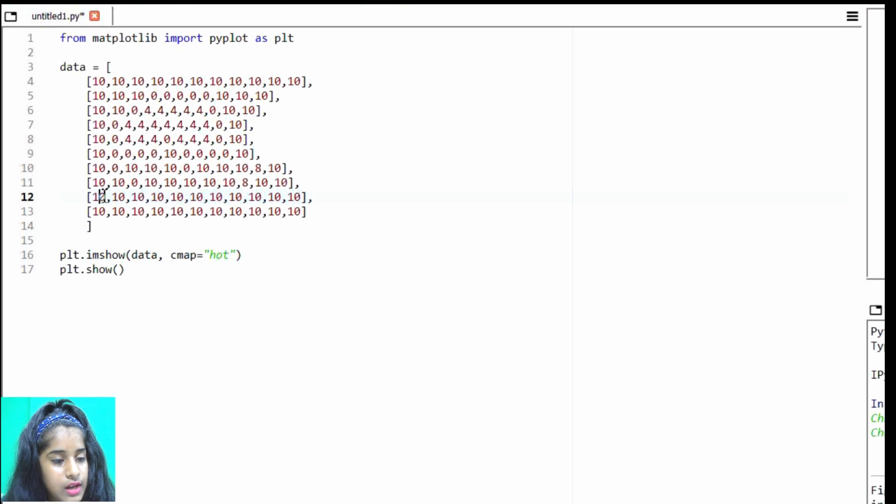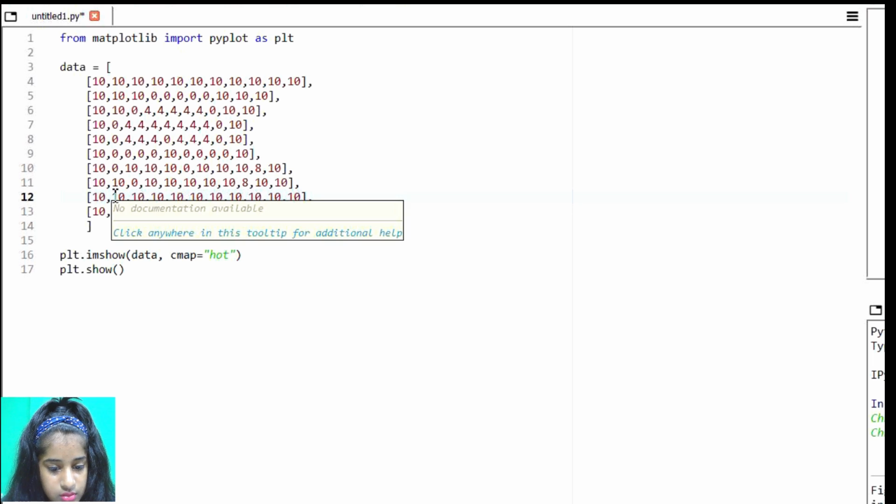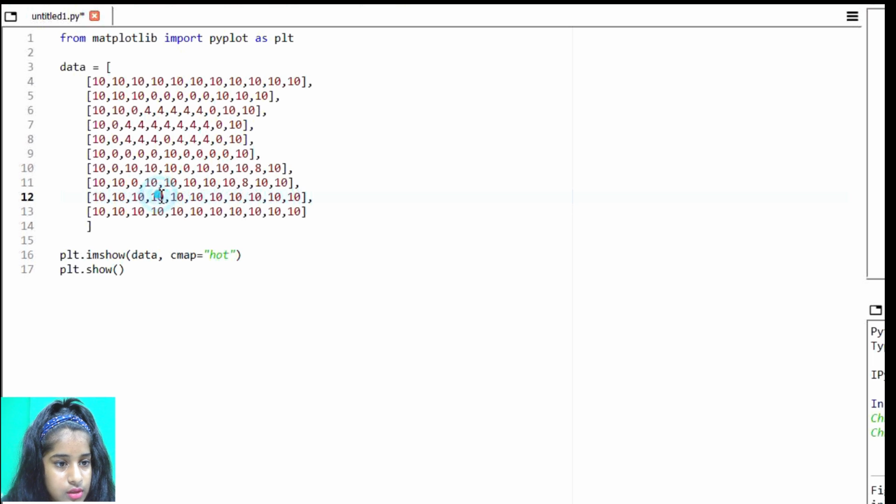And then the ninth row, we're going to have 10, 10, 10, and then 0, 0, 0, 0, 0, and then 10, 10, 10. The last row, that is the 10th row, is going to be all 10s.